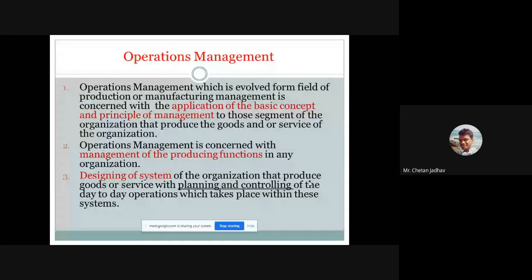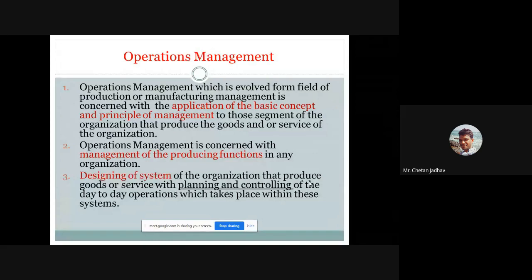Before making any production, we have to make some effective planning for that, and during the production, we have to control if something goes wrong, or we can say something is corrupt. That thing we have to control from our side in operation management. Those two main points come under this operation management.